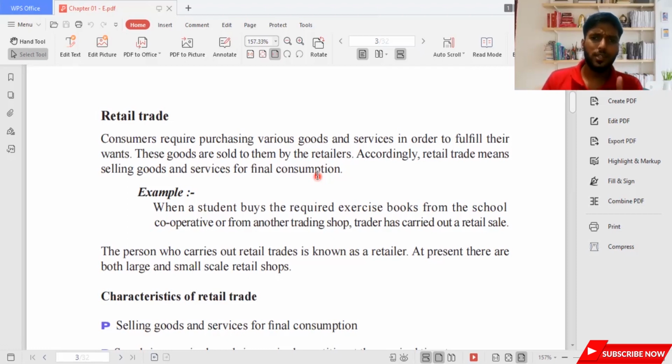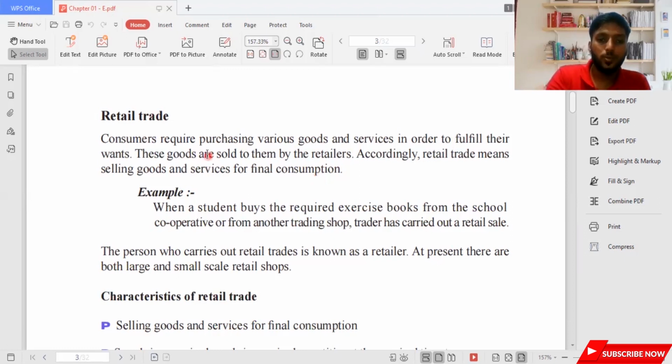The reason is very easy to understand. You are purchasing that product for your own consumption. So when you purchase something for your own consumption, we say it is retail trade. Now you need to understand that wholesale trade is not like that. A person purchases a bunch of markers and sells them to another person. The person who is purchasing from that wholesaler might be the retailer. So the wholesaler's main intention is to sell to another person, but the retailer's main intention is to sell to the final consumer.